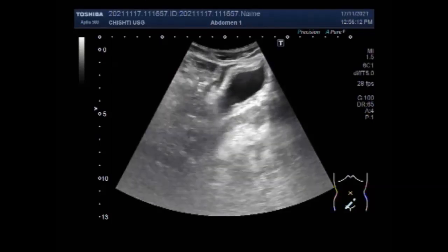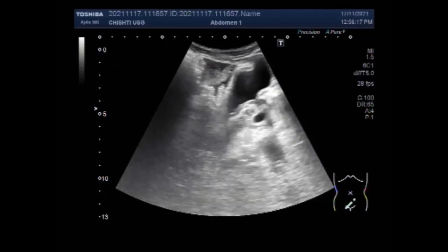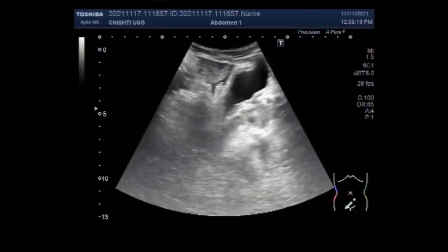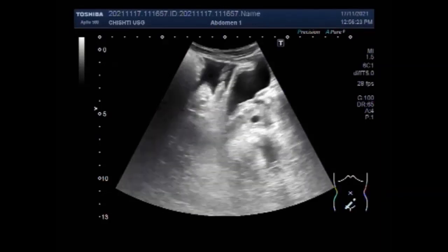Prostatic cyst is a rare disease of the prostate with 0.5% to 7.9% prevalence. It is often asymptomatic and found accidentally with abdominal ultrasound.